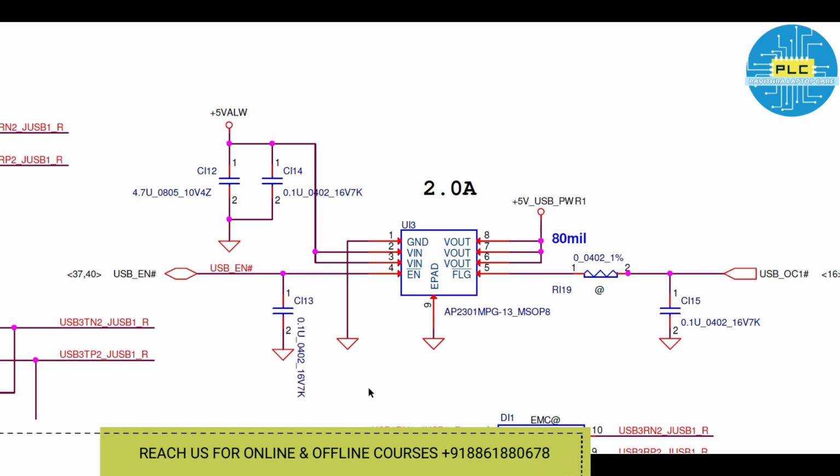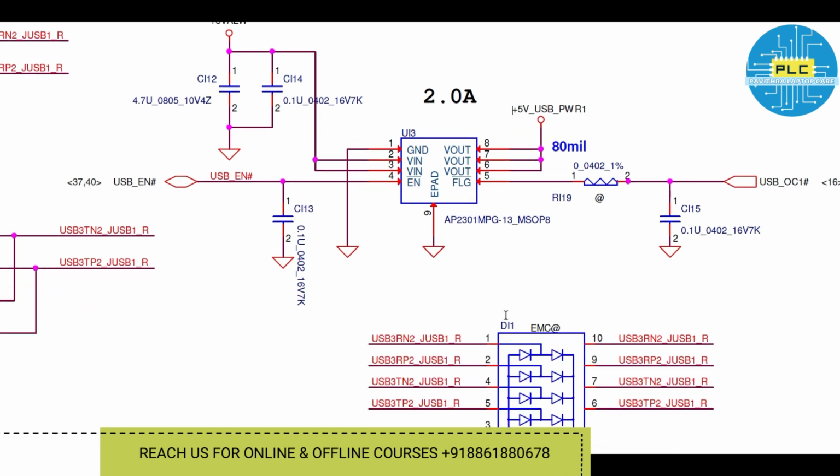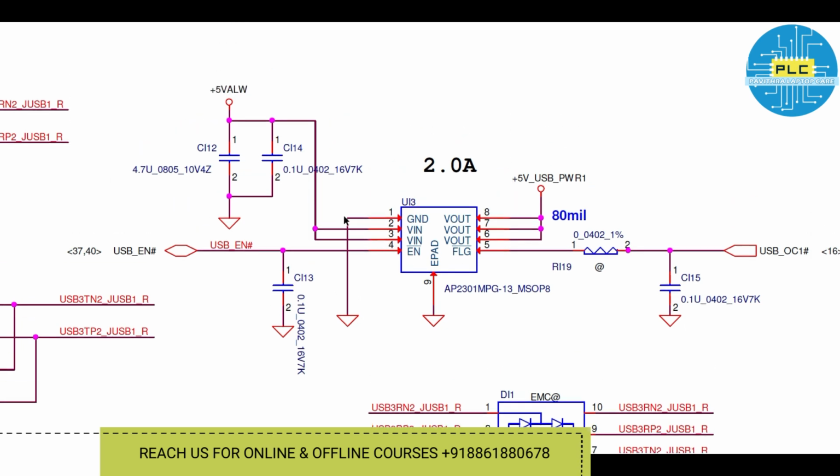That is the speciality in this USB port. In previous days you would get the 5 volts directly in the port. The supply went directly to the port, but now the supply goes through this IC only when the USB enable signal comes from the PCH.